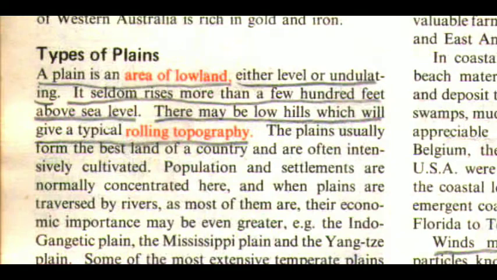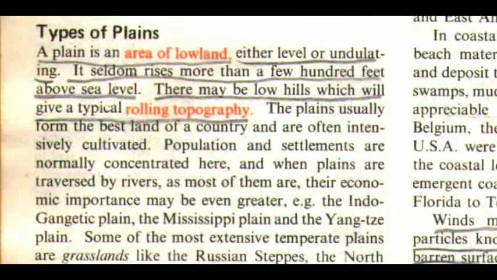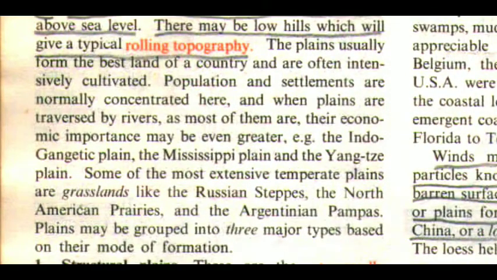Now we are going to study the types of plains. A plain is an area of lowland, either level or undulating. It seldom rises more than a few hundred feet above sea level. There may be low hills which will give a typical rolling topography. The plains usually form the best land of a country and are often intensively cultivated.